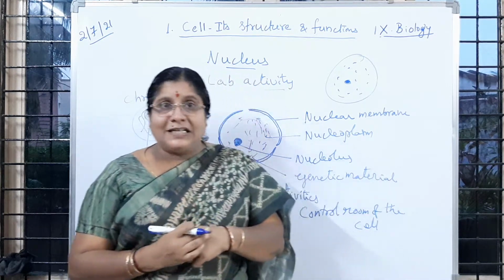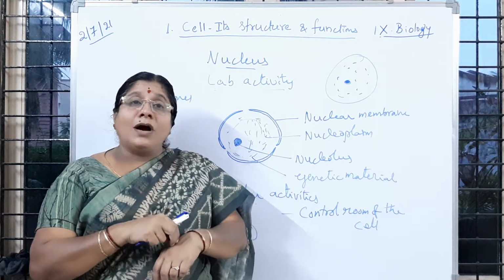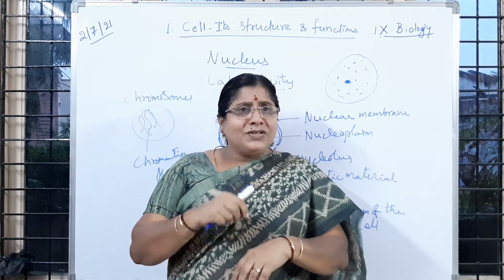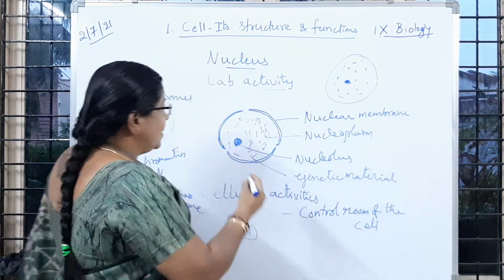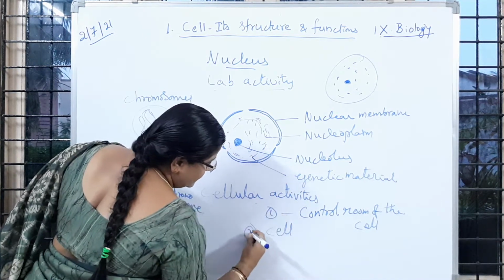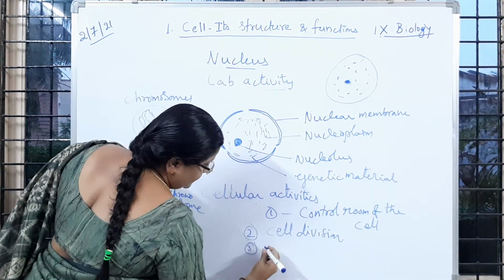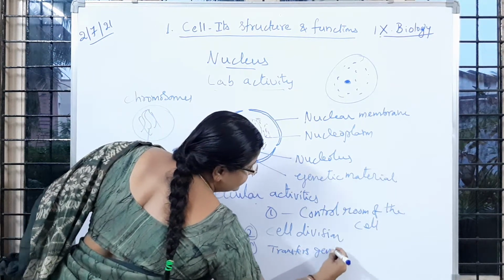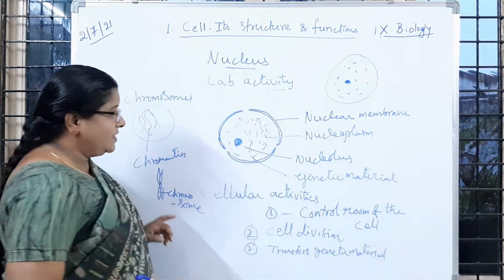Suppose you got hurt. After a few days what is happening? The cells where we got the wound are just washed off, is it not, children? New cells we are observing. So from where have the new cells developed? From the existing cells only. It means the nucleus is also taking part in the process of cell division. So here it also transfers genetic material. Is it clear to you?